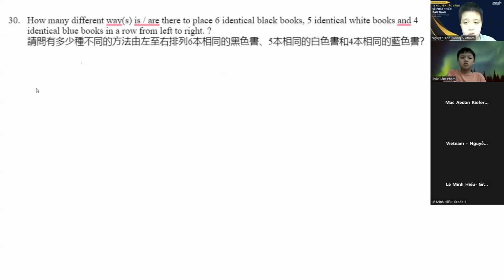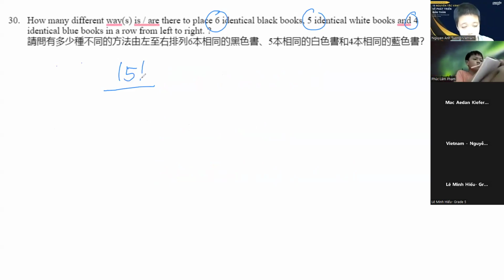So all we have to do is get the total number, which is 15. 6 plus 5 plus 4 is 15 factorial. 15 factorial is the number of ways we can arrange all of these objects. But notice it says identical: 6 identical black books, 5 identical white books, and 4 identical blue books.